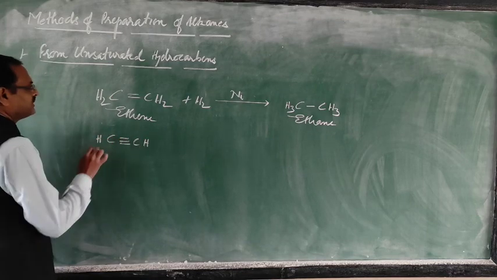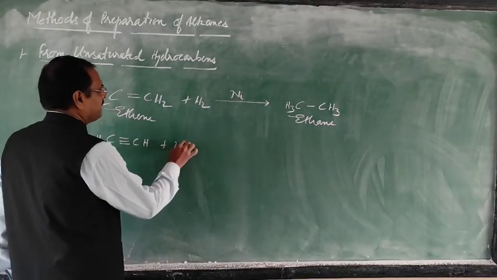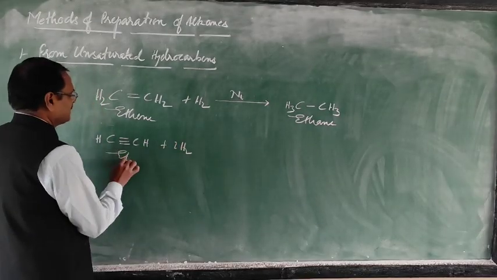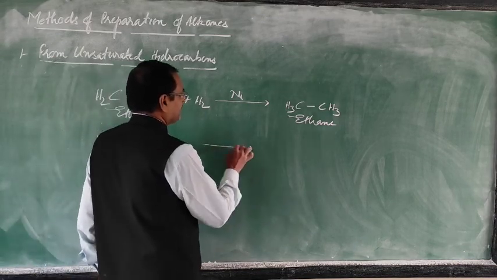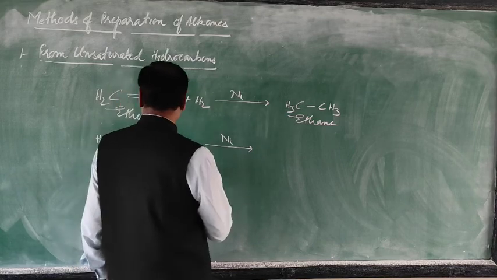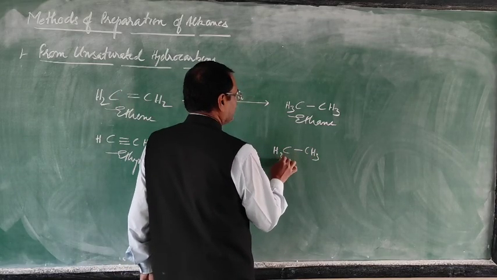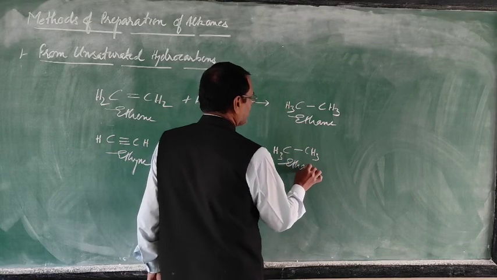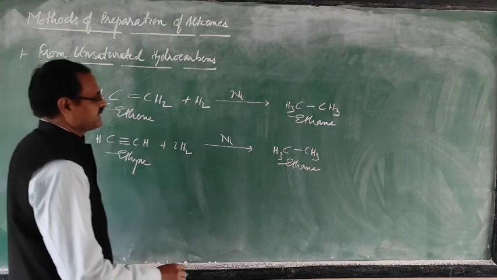The other one is ethyne. In ethyne, a triple bond is there, so two molecules of hydrogen are required. This one is ethyne. In the presence of the nickel catalyst, hydrogen is added. This will form ethane. This reaction is called hydrogenation.